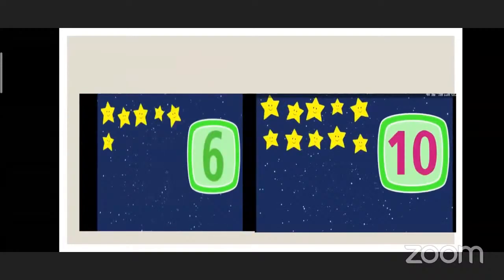In the first picture, how many stars are there? Please count the stars. Six stars. Yes, very good. There are total 6 stars. In the second picture, how many stars are there? 10. Very good. There are 10 stars.